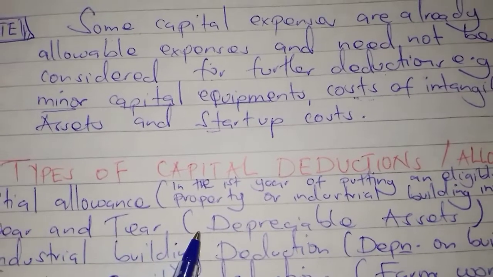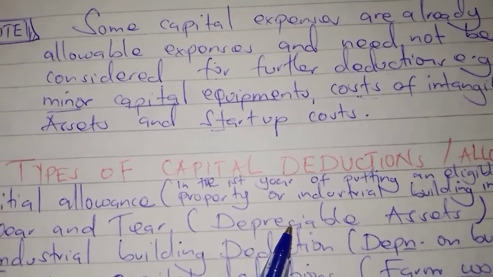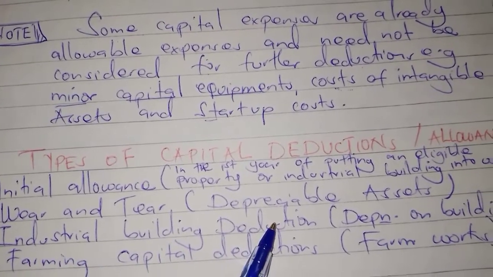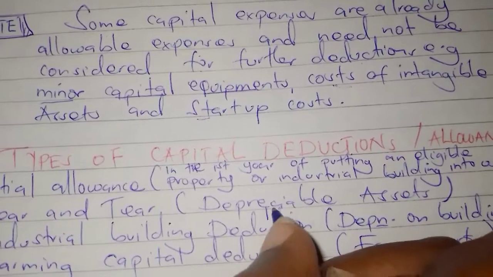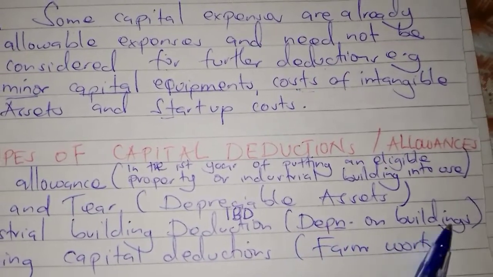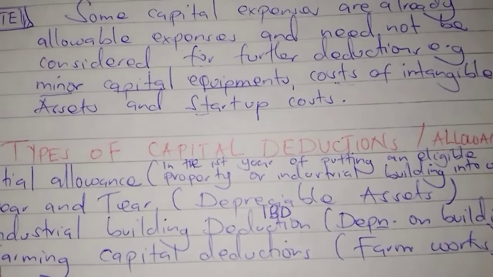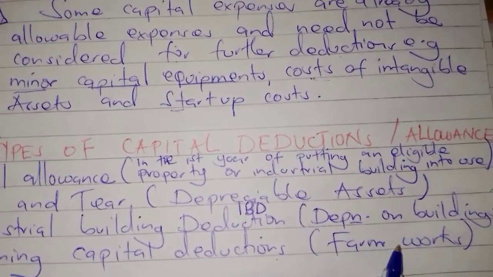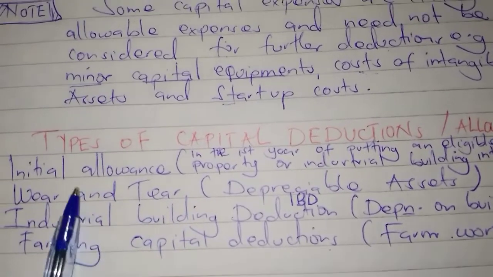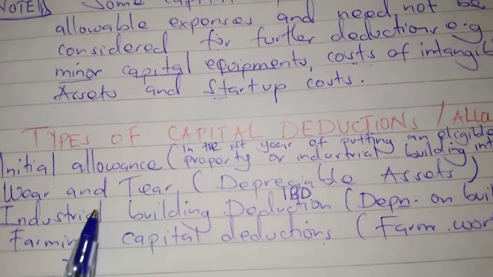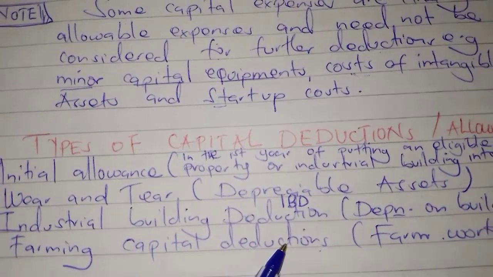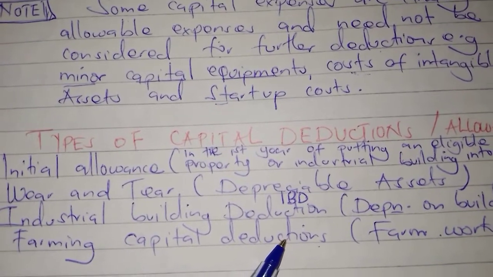Then we have wear and tear, which is for depreciable assets only. We have industrial building deduction, also known as IBD, which looks at the depreciation on buildings. Then we have farming capital deductions, which is for farm works. And these are the 4 types of capital deductions: initial allowance, wear and tear, industrial building deductions, then farming capital deductions. Yeah, we shall look at each of them in detail.